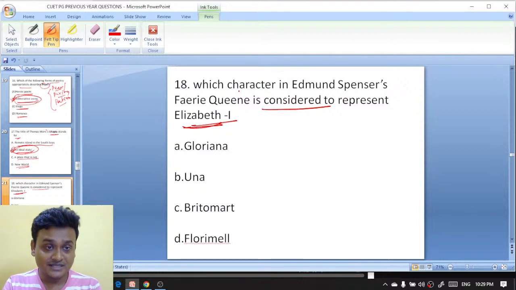Now your options are Gloriana, Una, Britomart, then Britomart and Florinel. What is the right answer here?